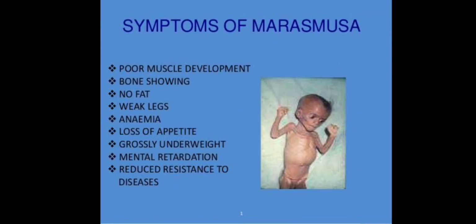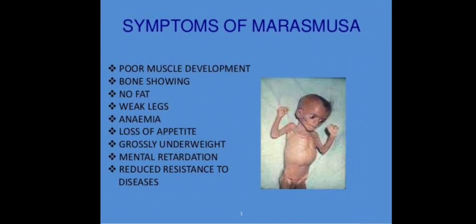Such food is improper for the normal growth and development of the child. These symptoms are shown by a baby suffering from marasmus disease. The child becomes very lean and thin. The child is reduced to just skin and bones. The ribs of the child look very prominent. The child cannot even move due to lack of energy. The growth of the child stops completely and the child's weight becomes very low for his age.